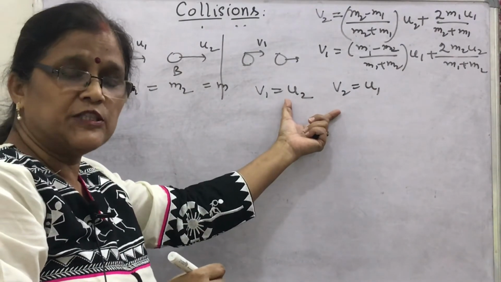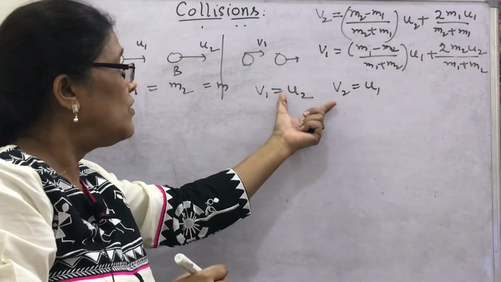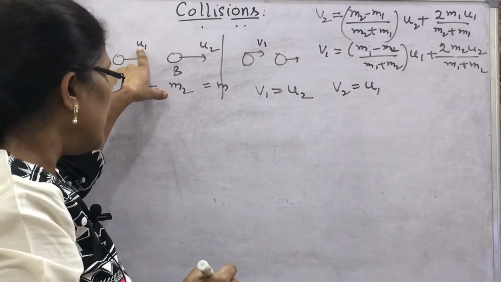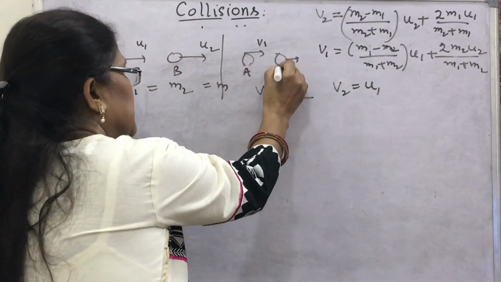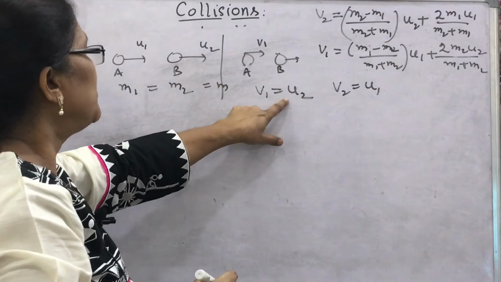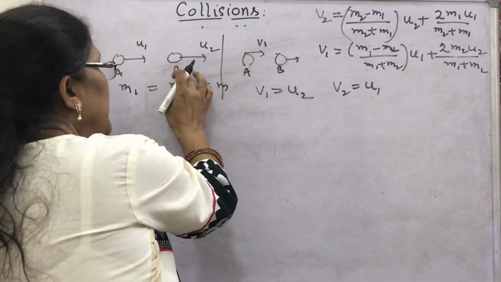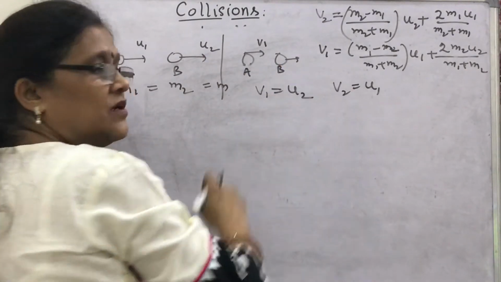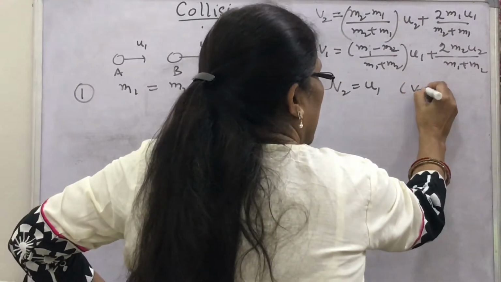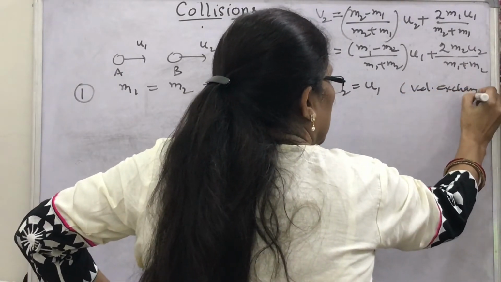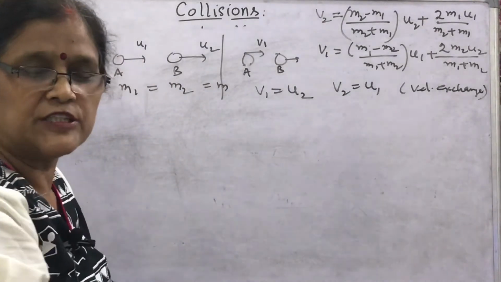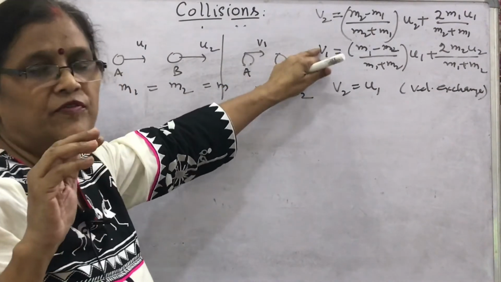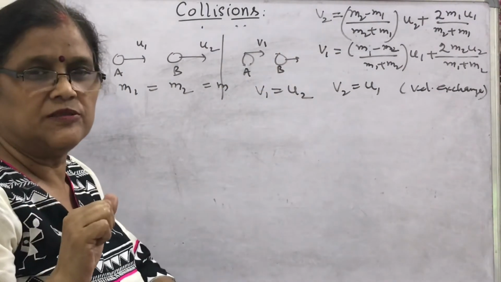What is this expression saying? That velocities exchange. A was moving with the velocity u1, and here this is A and this is B. What will be the velocity of A? u2. And B is moving with the velocity u2. What will become the velocity of B? u1. This is called velocity exchange. Sometimes it is also asked in which collision velocity exchange takes place. Directly you can learn and you can get the expression if you know these expressions for v1 and v2.